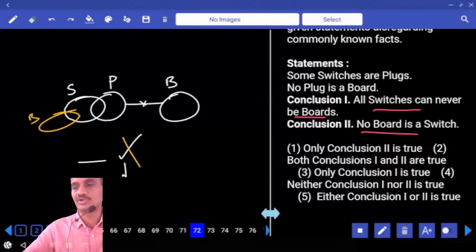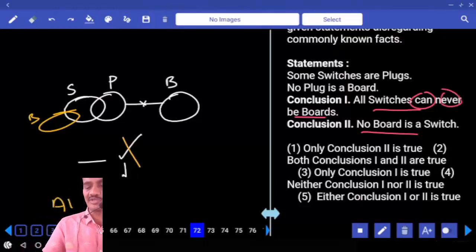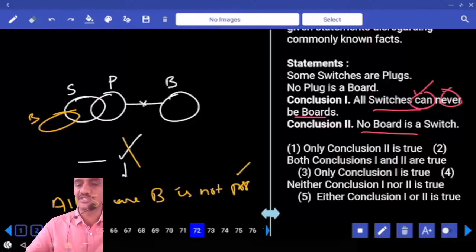Then coming to the first one, all switches can never be. What do you mean by can never be? Can stands for possibility, never means not. That means the same question can be written like this: all switches are boards is not possible. Now, can stands for possibility, never stands for negative. Here he is claiming that all these switches cannot be boards at all.